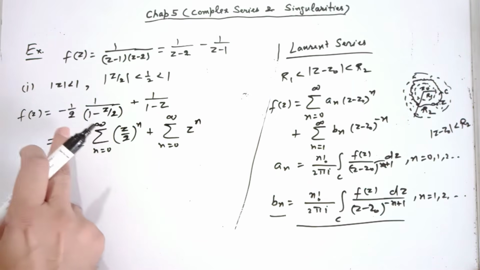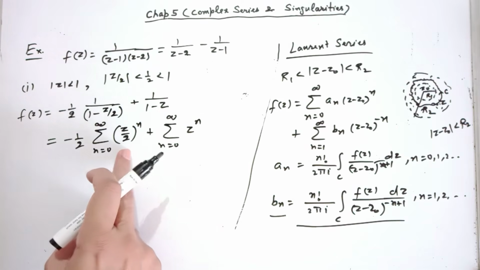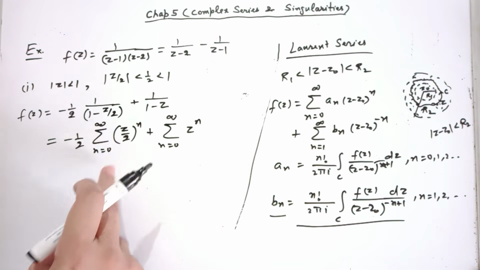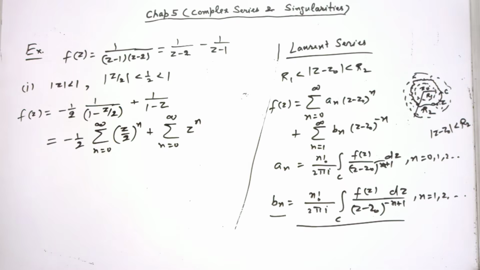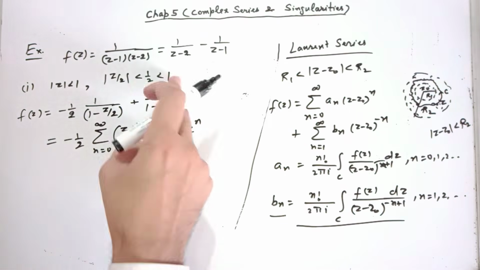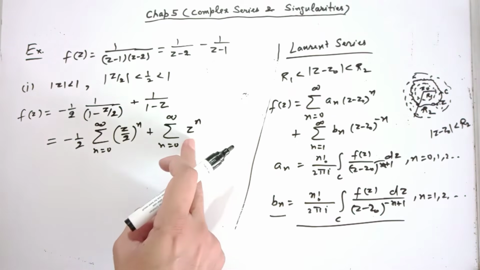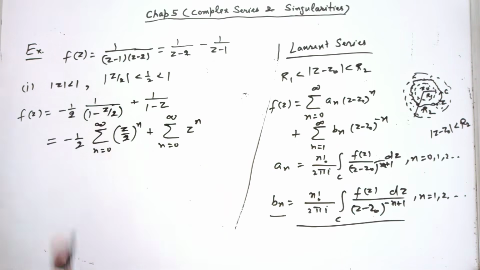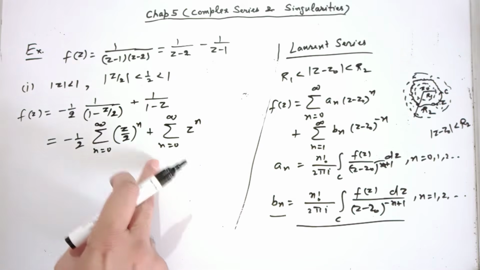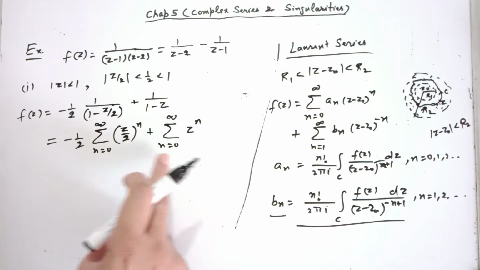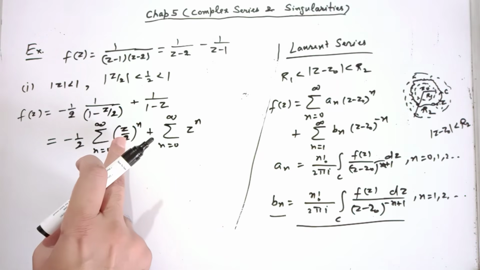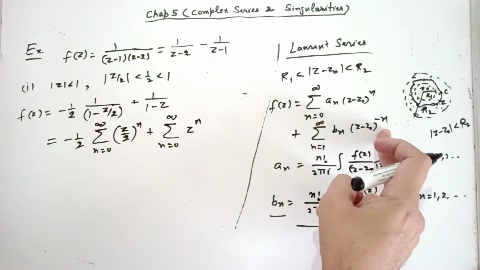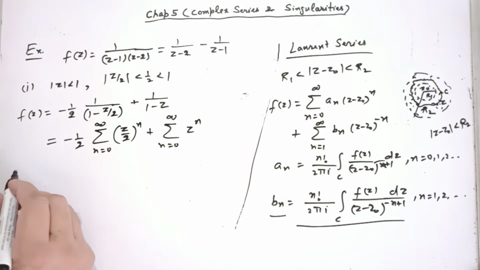Why is this minus 1 over 2 taken out? Because under this condition, this series is absolutely convergent, you know. If you take the modulus, then it is a GP with common ratio mod z by 2 that is less than 1. Likewise, this is absolutely convergent because mod z is less than 1. Okay, so this is how you can express this function in the form of Laurent series. In this case, all powers of z are positive. There is no negative power of z. Okay, so it's fine. All b_n's are 0 in this case.